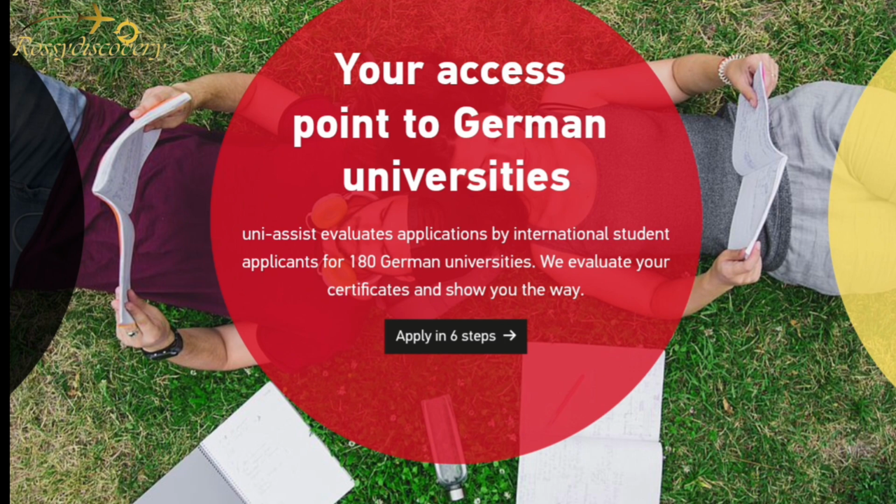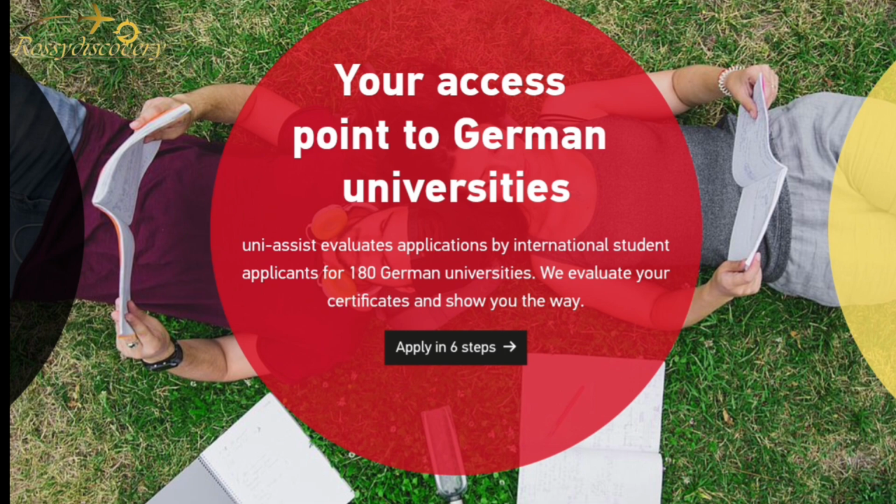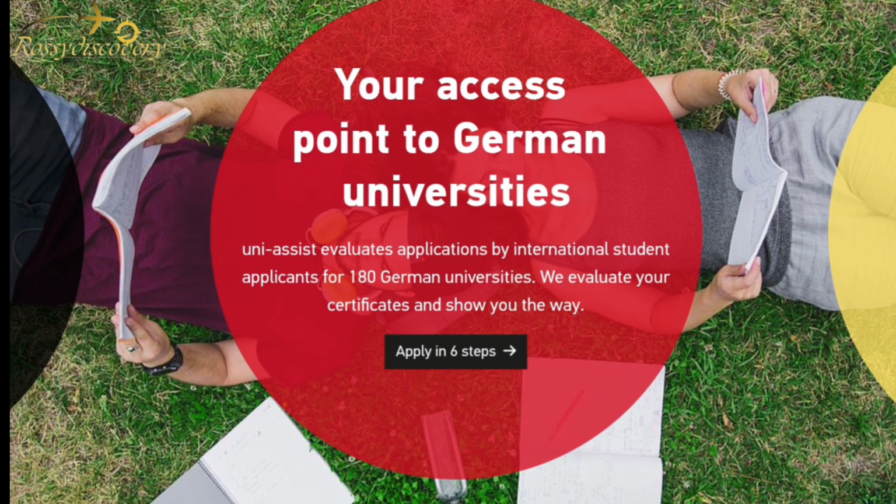And please always check the specific university website for specific requirements. Uni-Assist does not make admission decisions. They are not going to decide whether you'll be admitted or not. They only verify your documents. Please upload documents for verification on Uni-Assist.